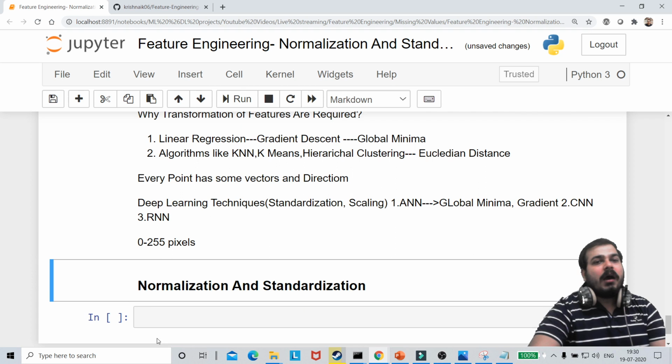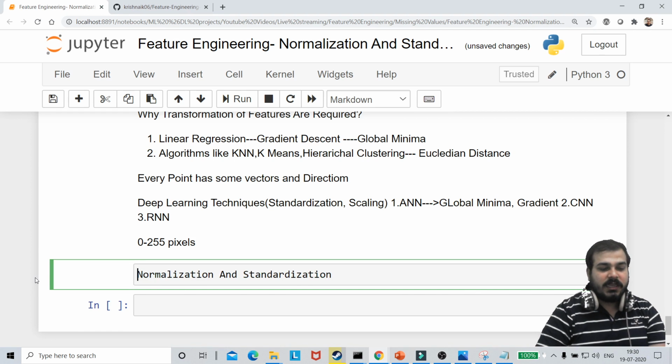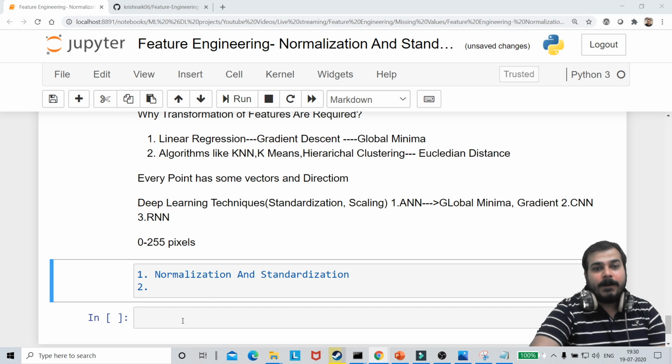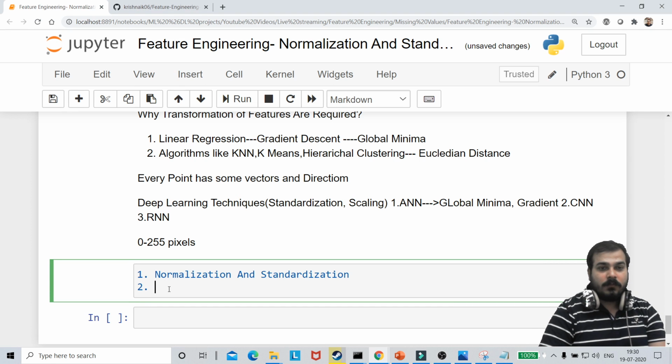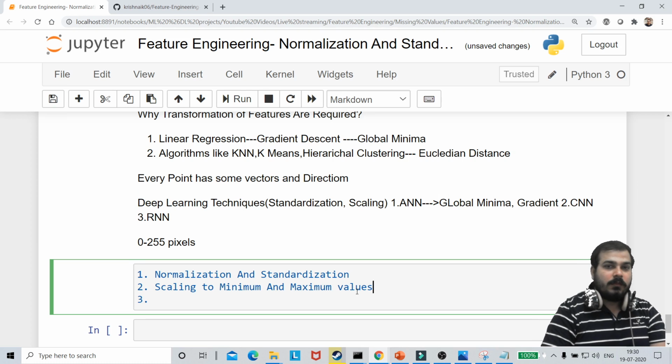Now in these techniques, first of all, there are various types. One is normalization and standardization. So this is basically the first technique I'm going to discuss. In the second technique, I am going to discuss scaling to minimum and maximum values.